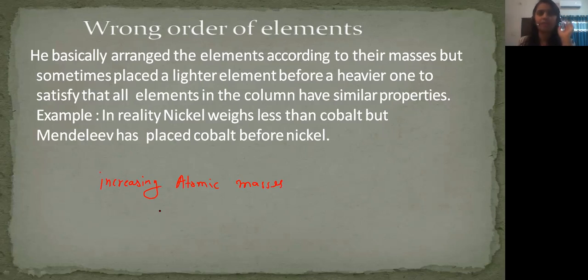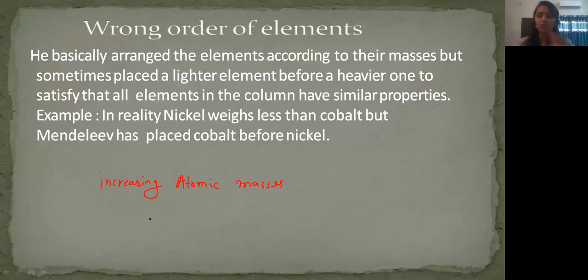But sometimes he placed a lighter element before a heavier one to satisfy that all elements in the column have similar properties. He was not at all wrong, because his main motive was to place together the elements which have the same properties.